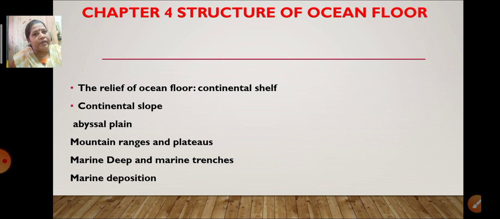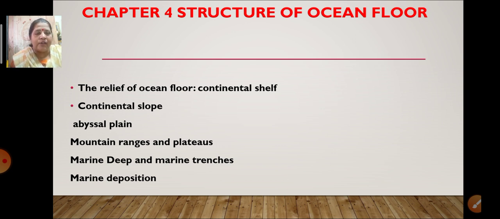So these are the various things we have learned in the structure of the ocean floor: the relief of ocean floor, in which we learned continental shelf, continental slope, abyssal plain, then mountain ranges and plateaus, marine deeps and trenches, then marine deposition.